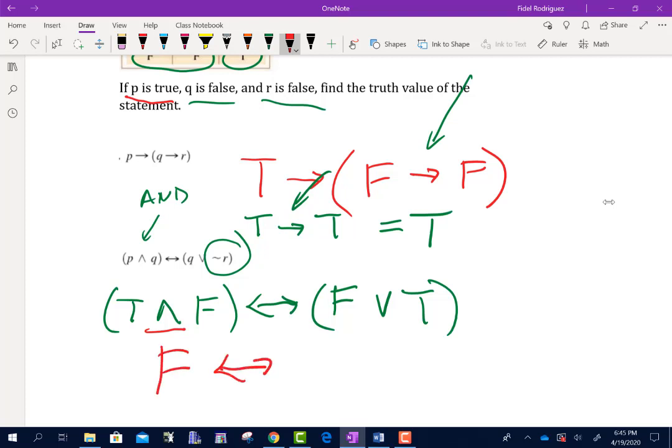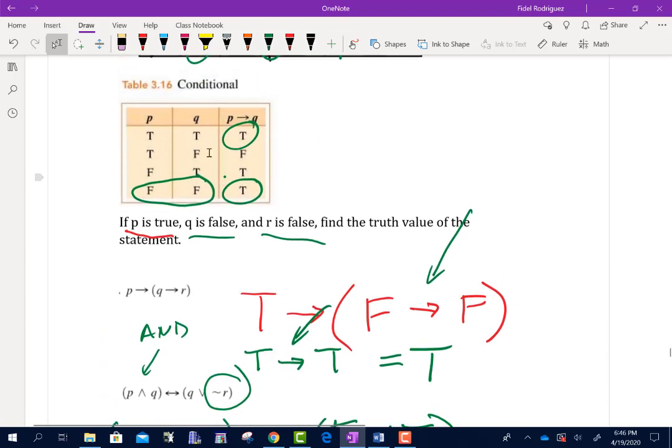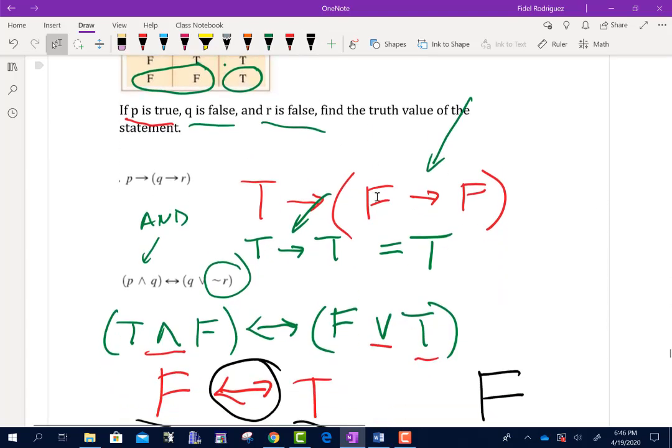Then I have my double arrow. The OR statement will be true as long as one of them is true. Well, yeah, that one's true. So that's going to be true there. Now, the last part I have is, well, what is false with the double arrow and true? Well, remember, the only time the double arrow is true is if they have the same truth values. Well, they're not the same truth values, so that's going to be false. If you need to go back and reference these tables here, then make sure you do that.